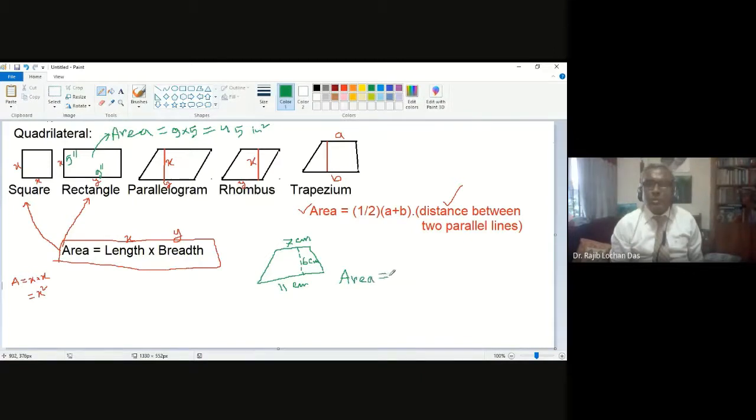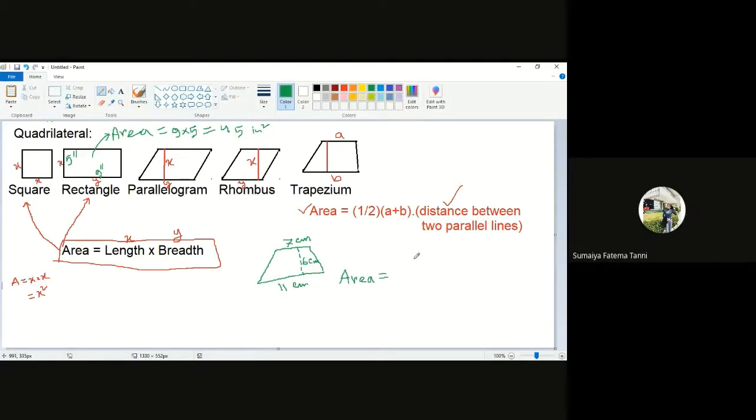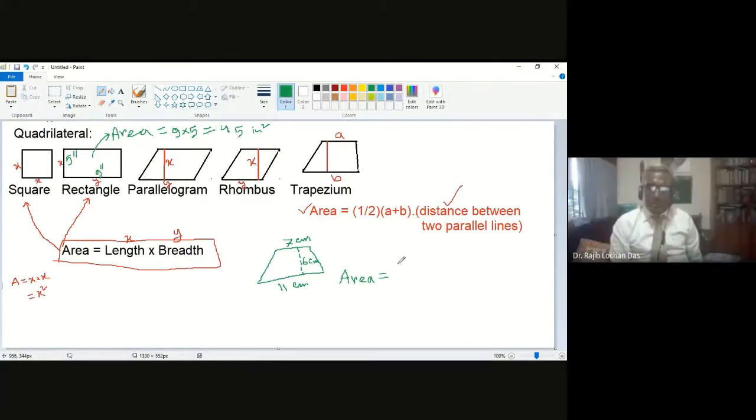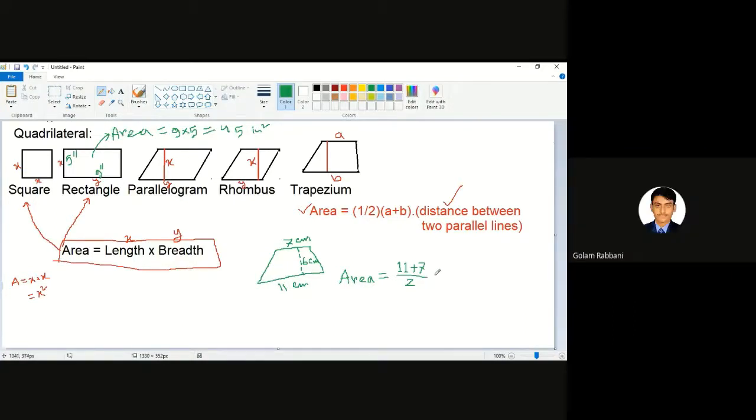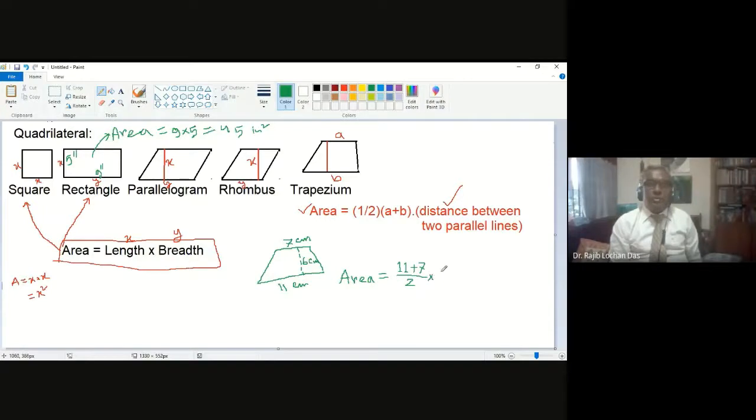Area of this trapezium will be half into 11 plus 7, into 6, because this is the distance between these two.